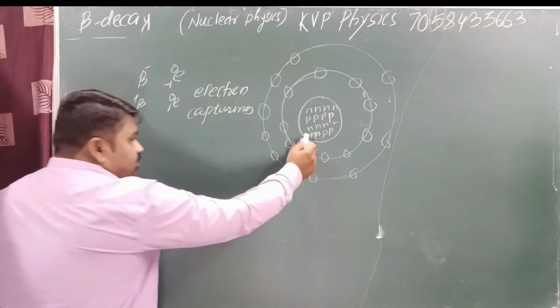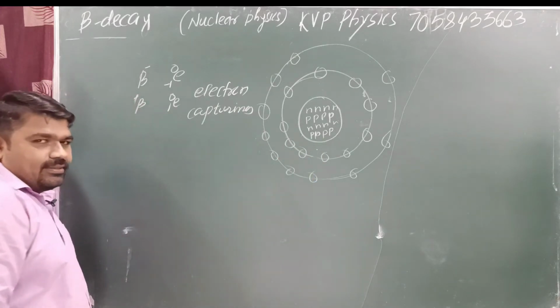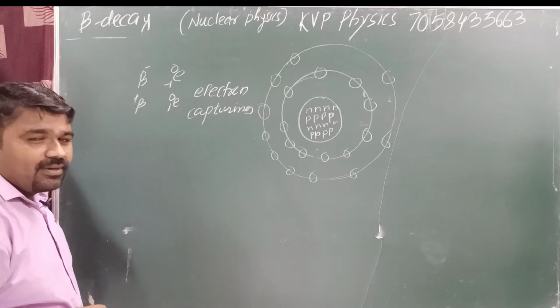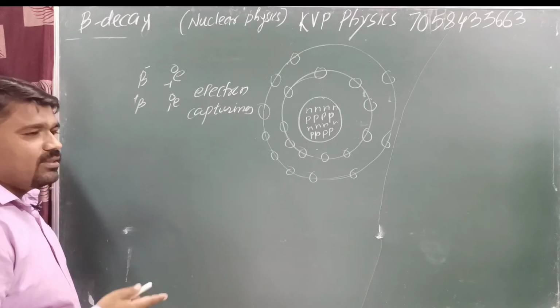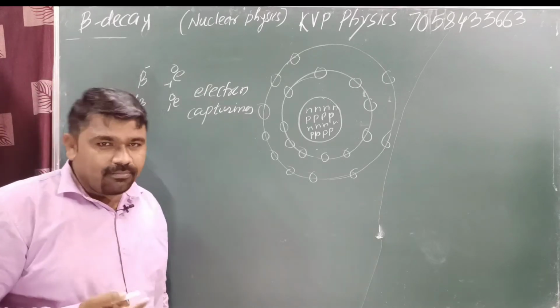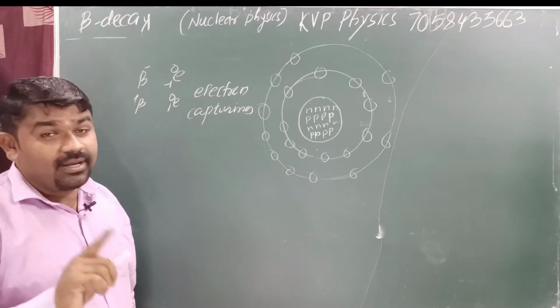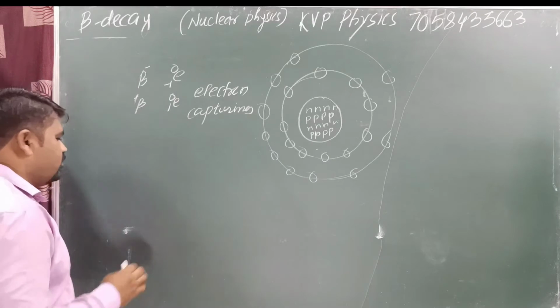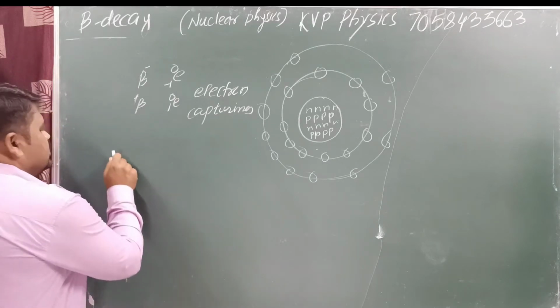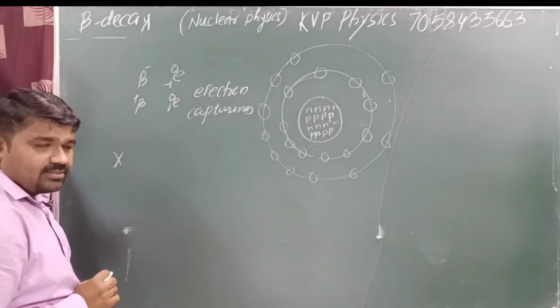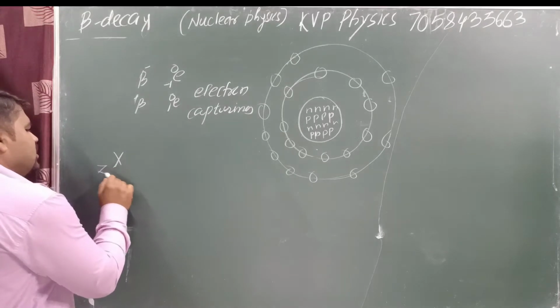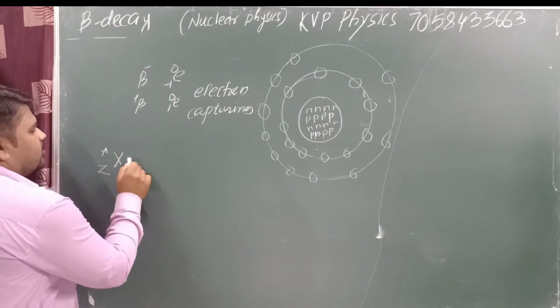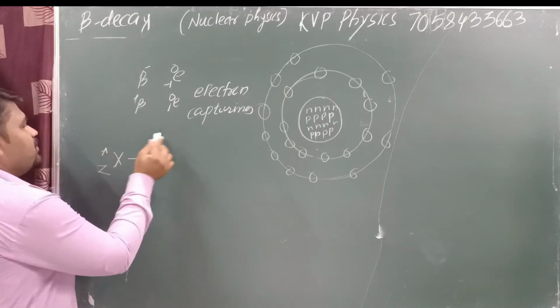Inside the nucleus, a neutron is converted into a proton, with atomic number increasing by 1, but the mass number will be the same. Yes or no? What is the general reaction for this case? Suppose this one is atom X, written as Z X A. Now suppose we consider a beta minus decay.